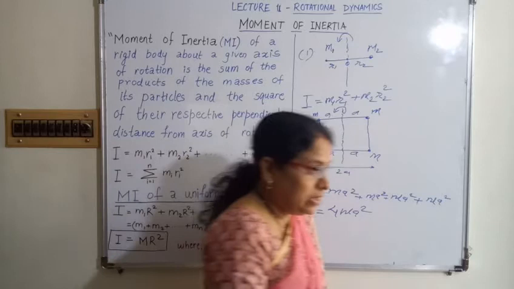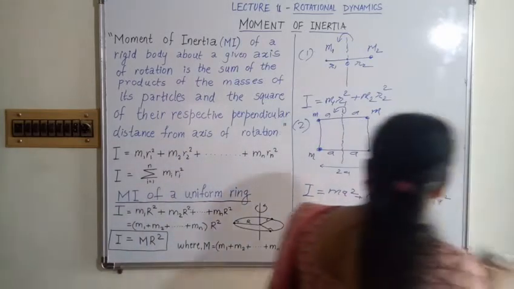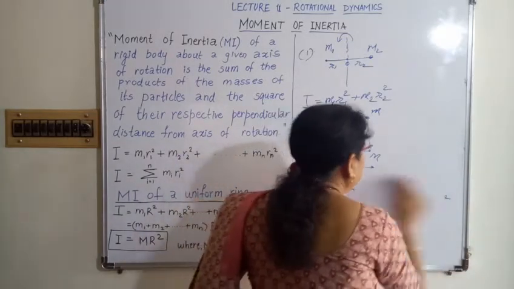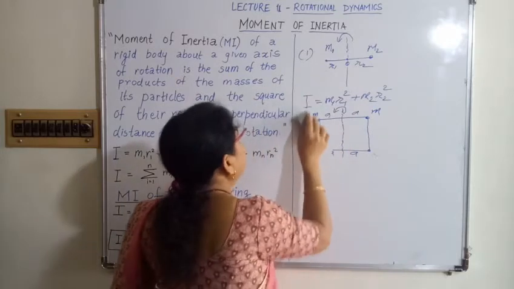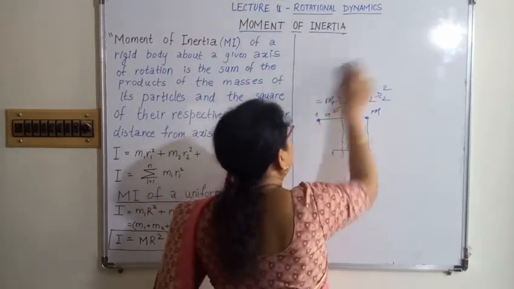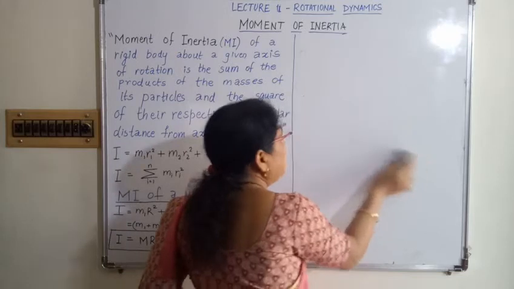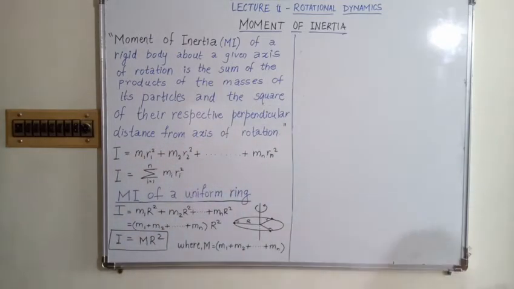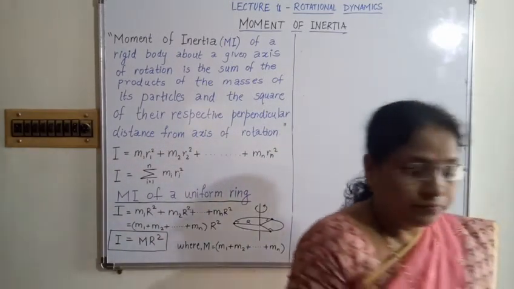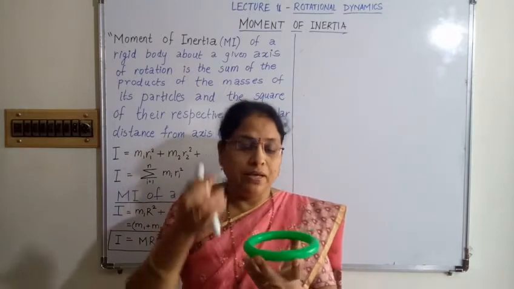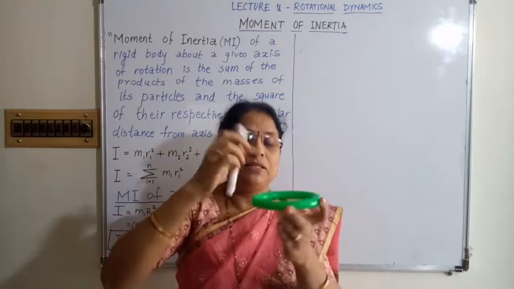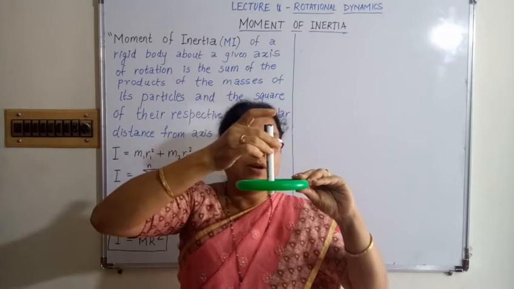These are the features of moment of inertia. Now in your book there is one example of moment of inertia of a ring: how you can calculate the moment of inertia of a ring. Suppose this is your ring, and the ring rotates about an axis passing through its center and perpendicular to its plane.